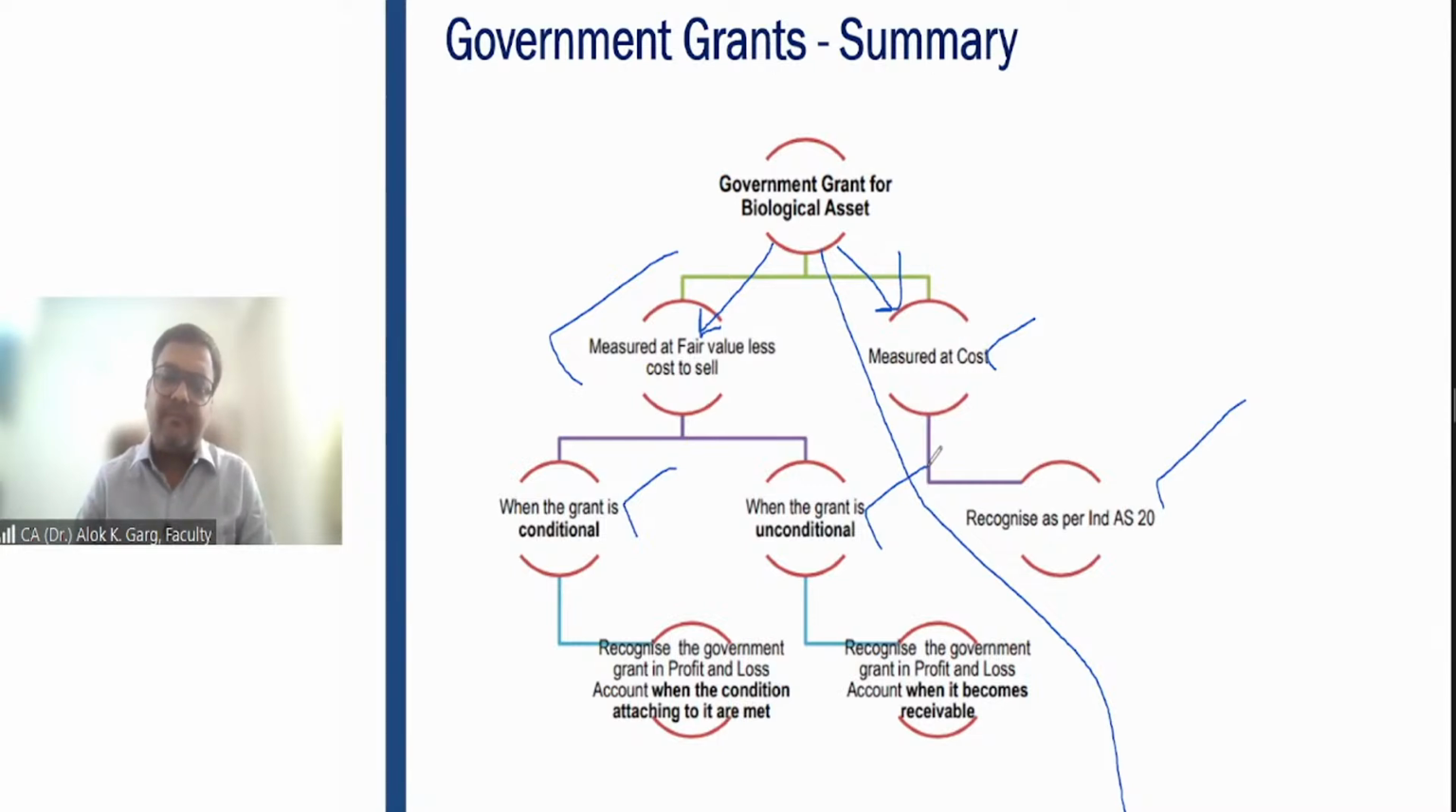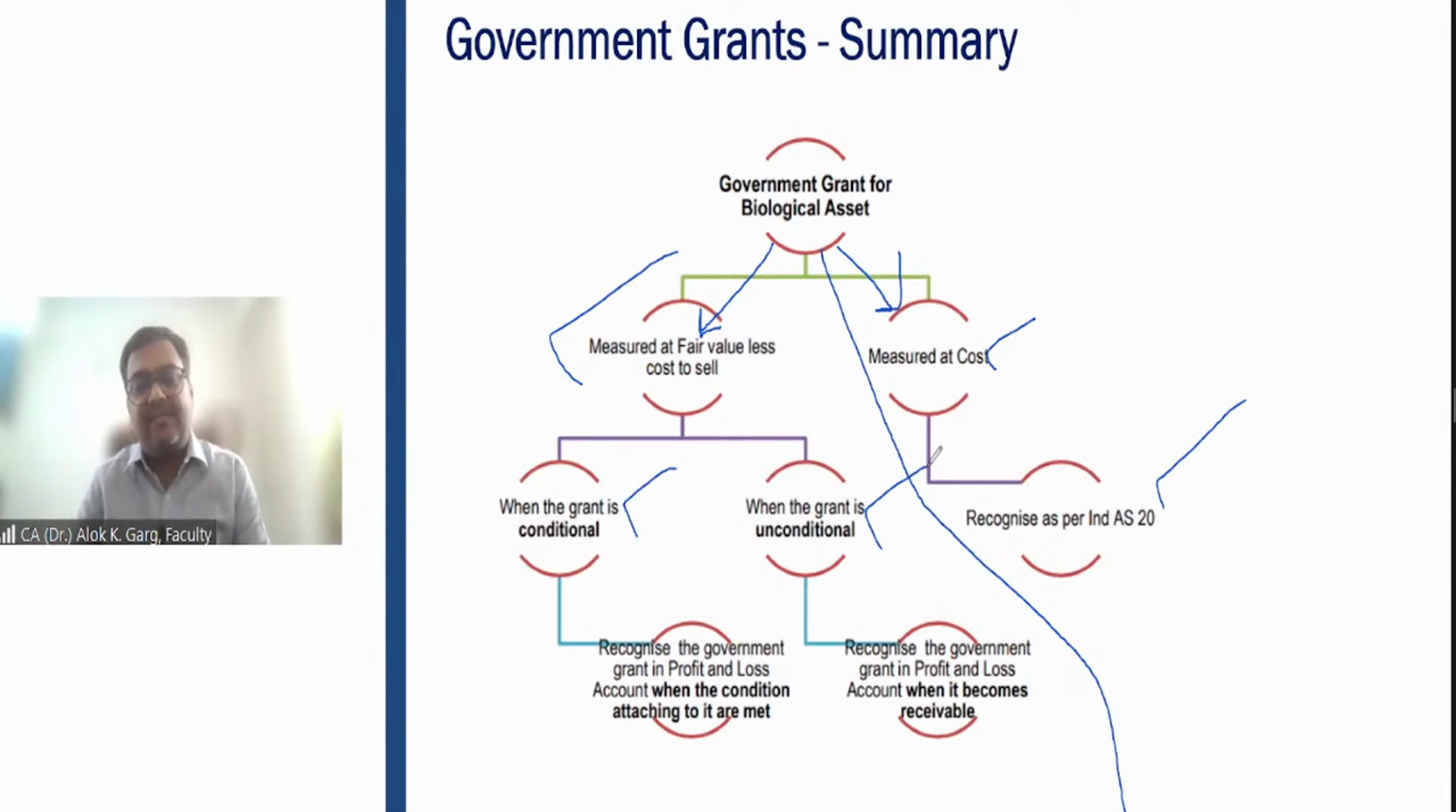Sir, if the government has given a grant of 10 crore rupees to a company, with the condition that if you cultivate this land for agriculture purposes, I will give you a government grant of 10 crore rupees. But you need to cultivate it for a period of 5 years. The government gives the grant upfront. If the company does not cultivate for 5 years, the government will take the money back from the company.